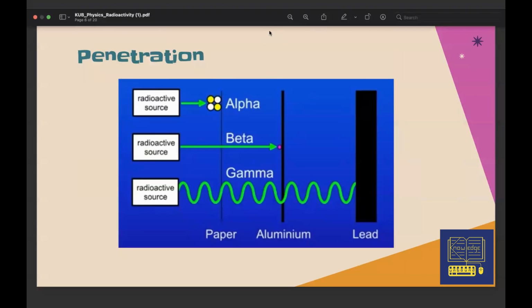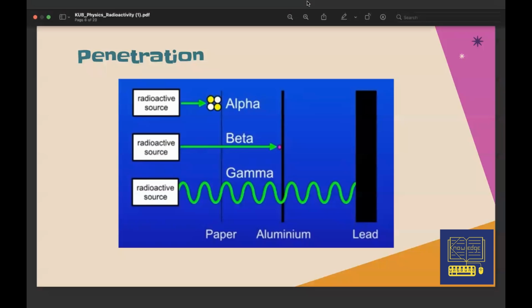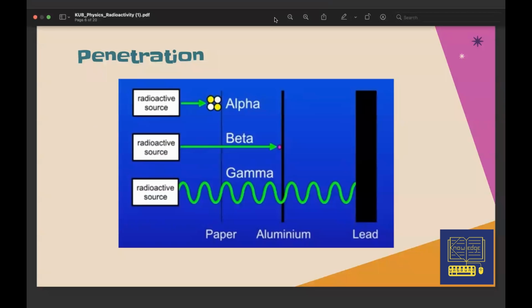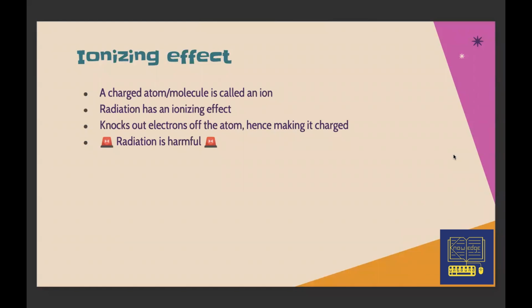Penetrations, as I told you, these are the diagrams. If you want to note them down, you can note them down. This is the alpha particle which is going there. Then there's beta, and then there's gamma. There, lead stopped it, but it's a very thick piece. So you can take this as an example because it will pass through a little bit, but because of this thickness, it doesn't.